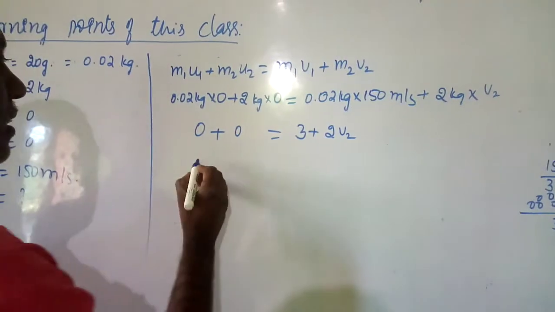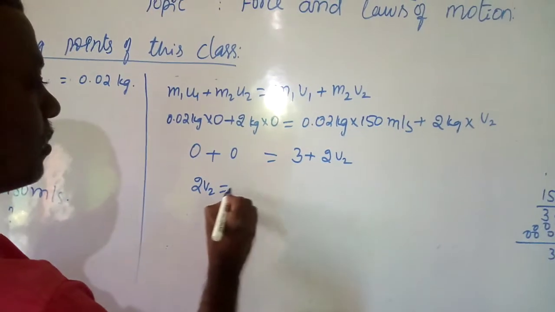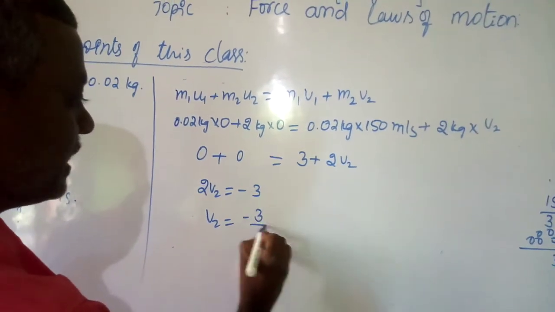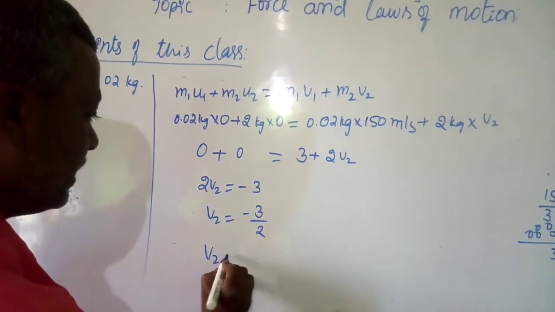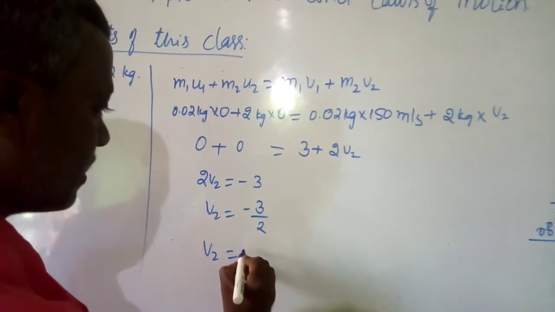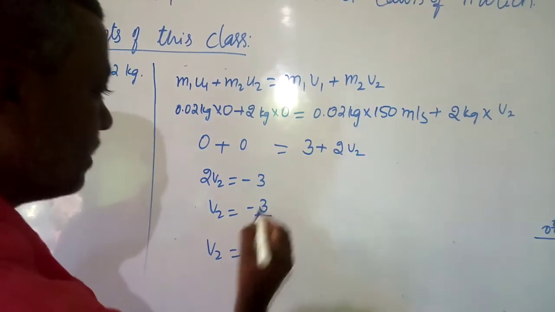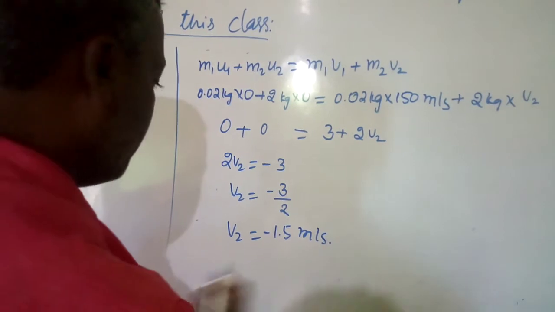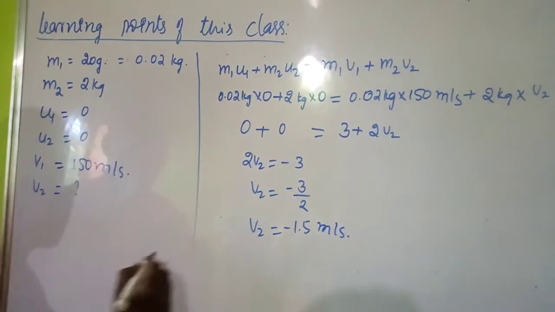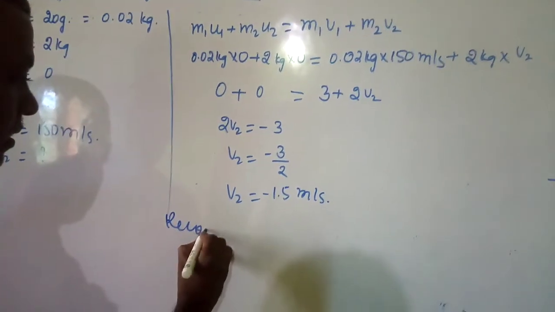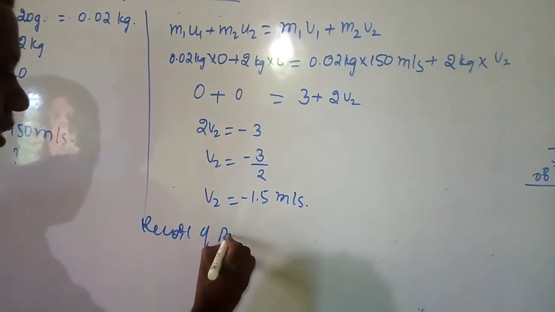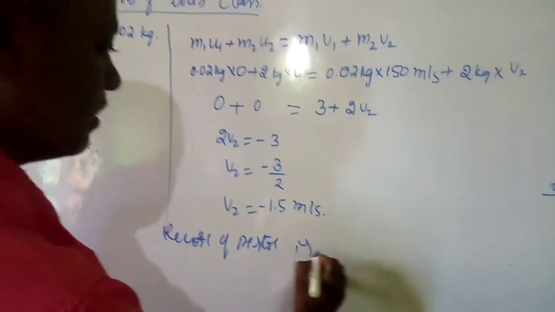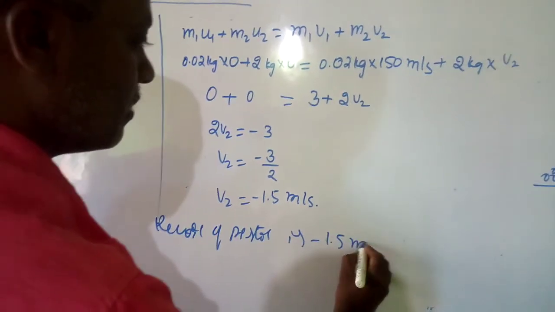Now here 2V2 is equal to minus 3. Then V2 is equal to minus 3 divided by 2, so V2 is minus 1.5 meter per second. It means the recoil, the final velocity of the pistol, is minus 1.5 meter per second.